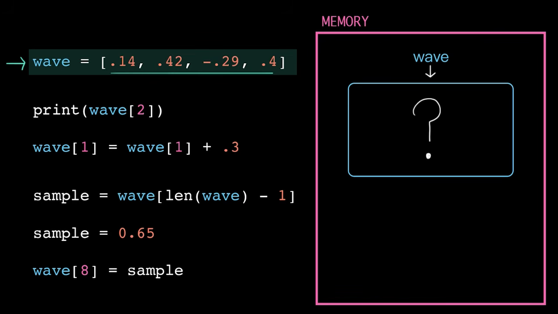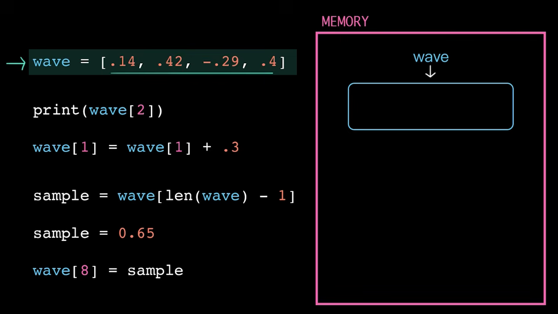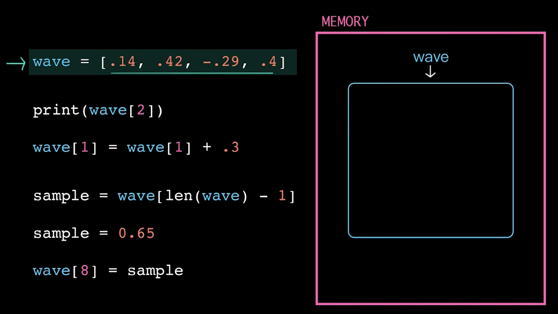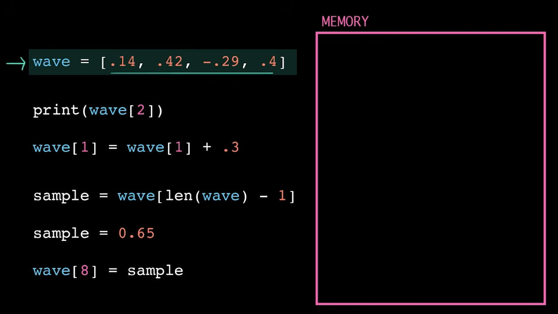In Python, lists can hold values of any data type. Your elements might be integers, strings, or even other lists. We'll also learn that you can add new elements to a list after it's defined, so the length of your list may change as the program runs. All that to say, the computer has no idea how much space it's going to need in memory to store that list over the course of the program. So instead of allocating a giant chunk of memory and storing all the elements of the list there, the computer instead just stores the individual elements wherever it wants.